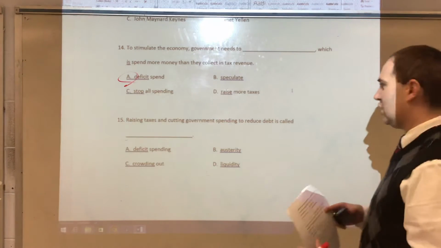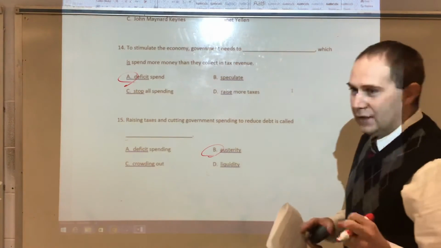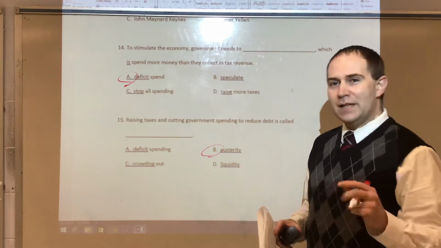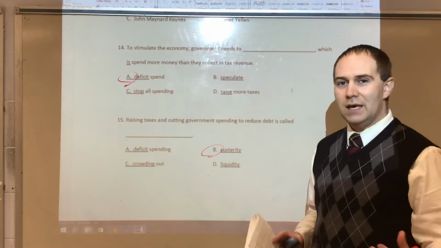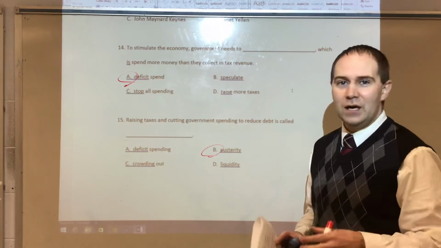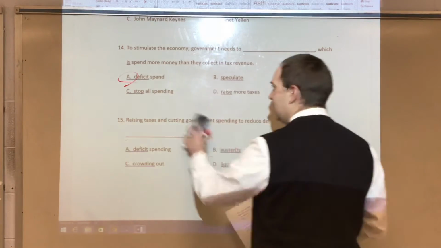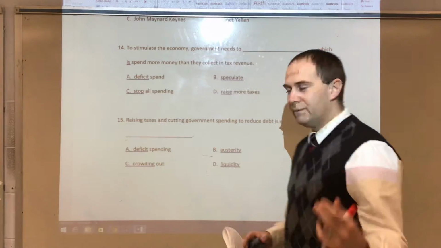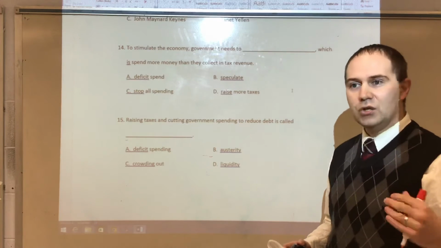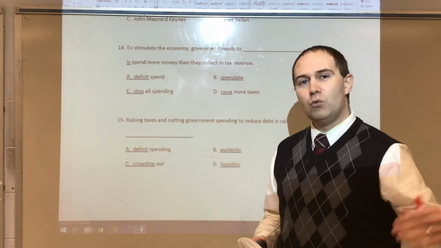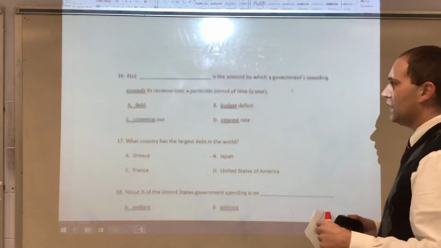15, raising taxes and cutting government spending to reduce debt is called austerity. It's a good thing. It's what people argue about, but at the same time, it can be a bad thing because all of a sudden, when you raise taxes, the people don't like it. So it's a hard sell, even though you're trying to cut into debt. So it definitely is one of them hard sales for a lot of people, but it can help cut into debt. But unfortunately, the reason why it doesn't work so well is because the debt is caused by government misuse of money, and then again, they're wanting to raise taxes from the people to help pay for it. So we kind of realize that.